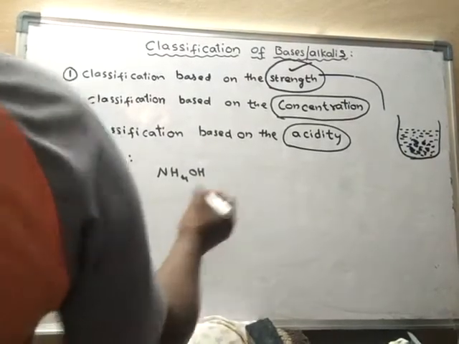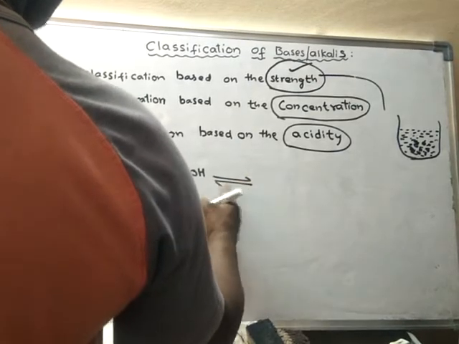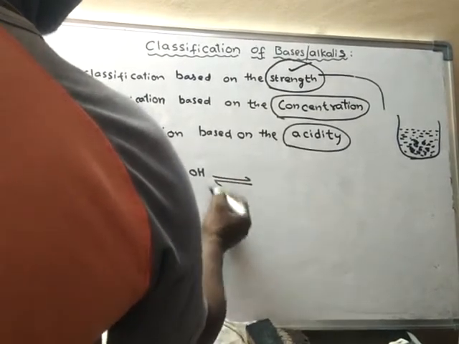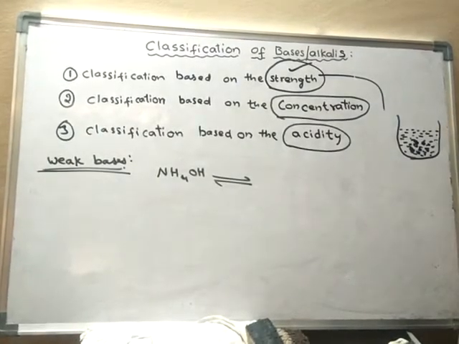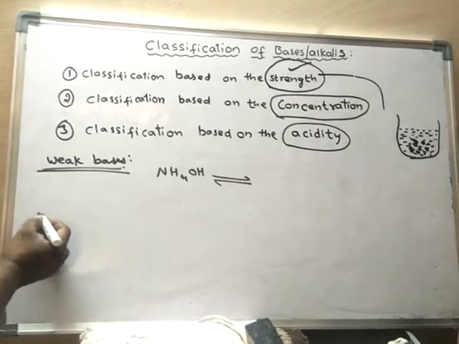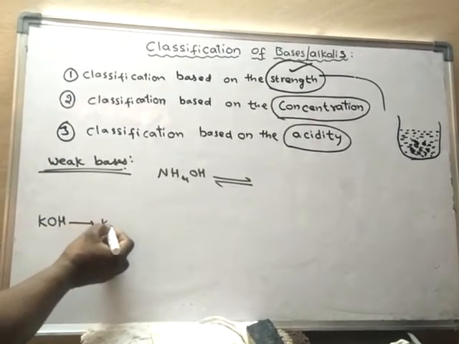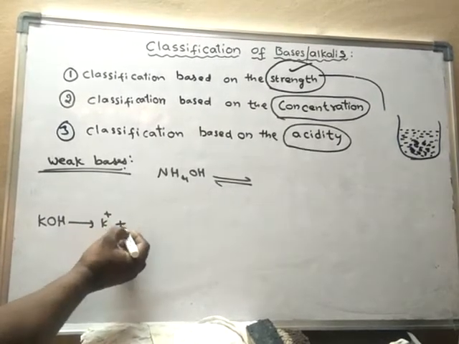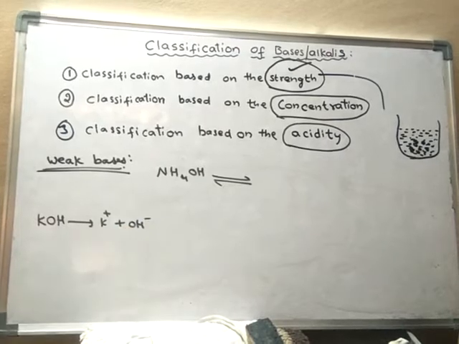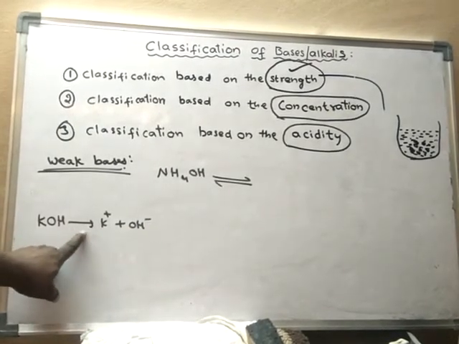What happens here? This will ionize incompletely. For incomplete ionization we have to use a double arrow. If there is complete ionization, we use only a single arrow, in one direction.